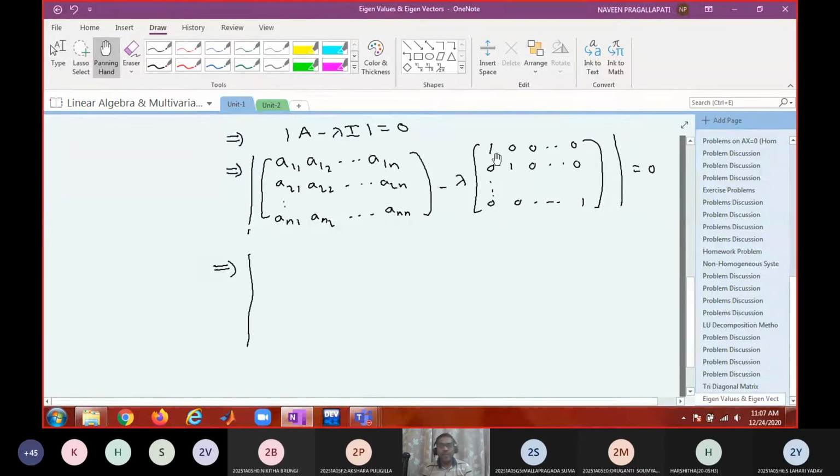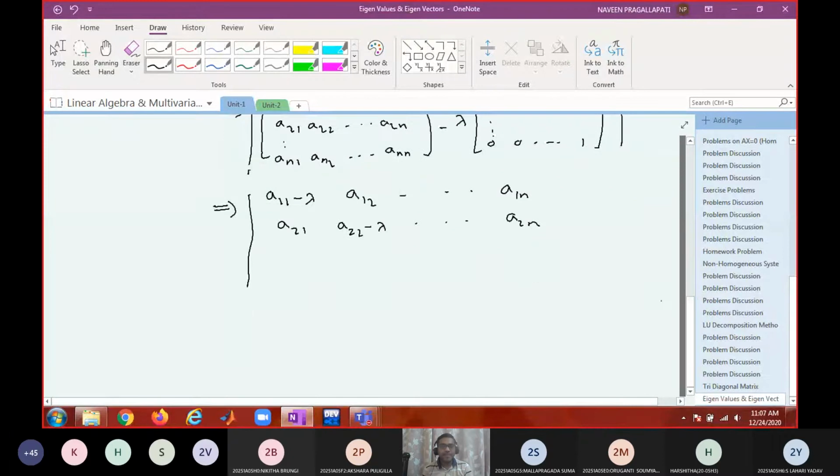A11 minus lambda, only the principal diagonal elements are non-zero, remaining are all 0. So what will be this simplification? The determinant with rows: A11 minus lambda, A12 and so on, A1n; A21, and here the diagonal portion is going to be A22 minus lambda, and so on, A2n; and so on, An1, An2 and so on, Ann minus lambda. This is going to be equal to 0.